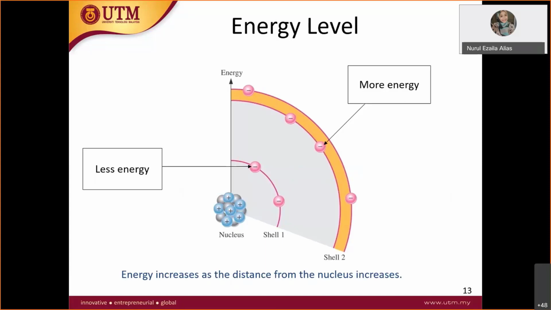For example here, I think the nearest shell to the nucleus has 2 electrons, and the rest has 4. So why does the electron near the nucleus have less energy, and why does the electron far from the nucleus have more energy? Who has the idea?